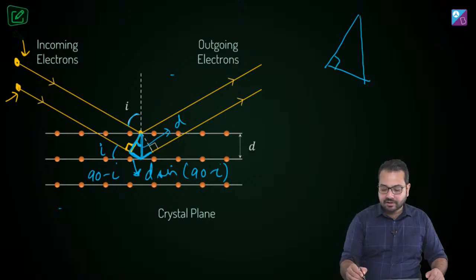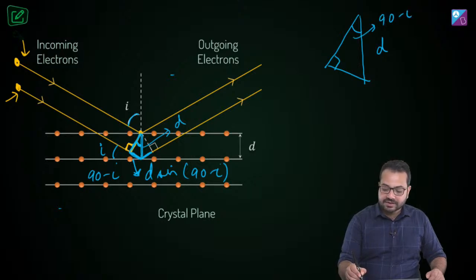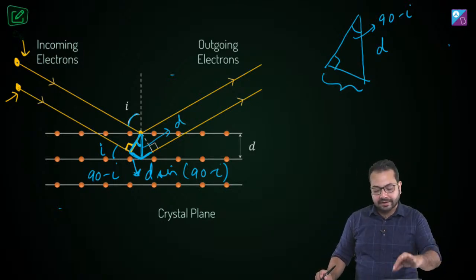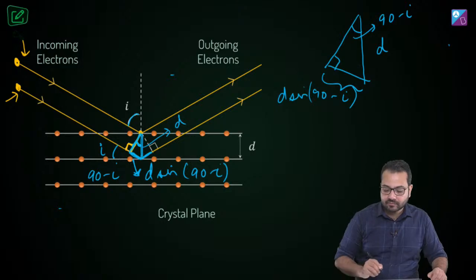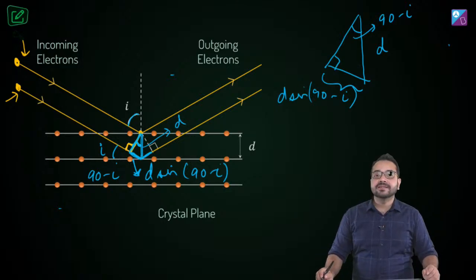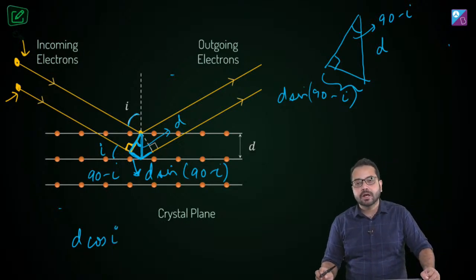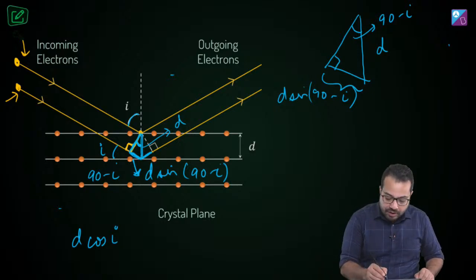So this is the right angle triangle, this is the distance D, and this is the angle 90 minus I, and this is the distance we need to figure out. That's the blue triangle that I showed you. So this is obviously going to be how much? This is going to be D sine 90 minus I. So how much is that distance? That distance is D cos 90 minus I, D sine 90 minus I is going to be how much? D cos I. And it is this distance over here.